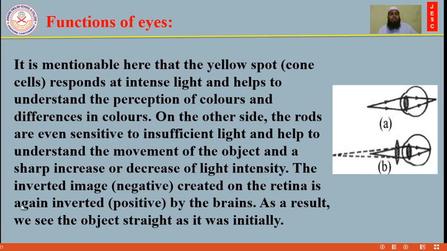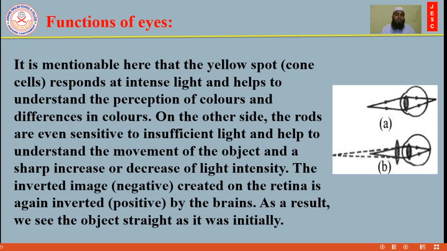And dear students, another function worth mentioning here: the yellow spot cone cells respond to intense light. Dear students, there are two types of cell in the retina. One is the rod cell and another is the cone cell. Cone cells respond to intense light and help us perceive color, that means the difference in color. On the other hand, the rods are sensitive to insufficient light and help us understand the movement of objects and a sharp increase and decrease of light intensity.